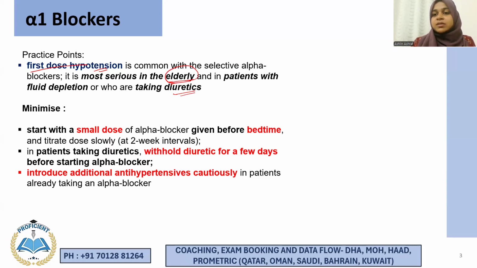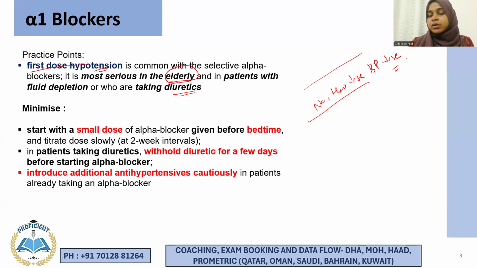Now, diuretics cause excretion of sodium and water from your body. So what are they doing? They are eliminating sodium and water from your body and decreasing the blood volume. If blood volume decreases, BP will automatically decrease for sure. That's why both combined together can be dangerous, and the drug should be started with real caution in patients who are using diuretics. So to minimize first dose hypotension, what should we do? We should start with a small dose, preferably 1/3 or 1/4 of the normal dose.